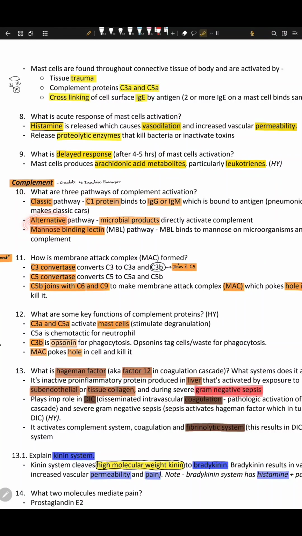Alternate means a different one. What happens is that we don't have an antigen in this; the microbial products directly activate the complement system.